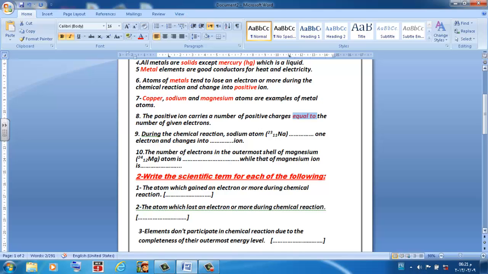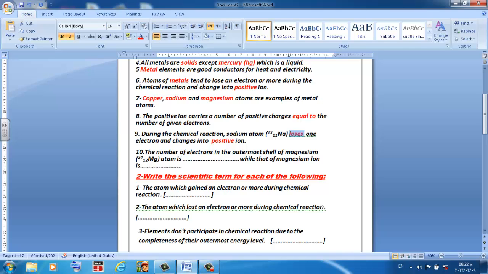Here in the first space we will write loses, and in the second space we will write positive. I will change the color of the answer to red to show that it is the answer.